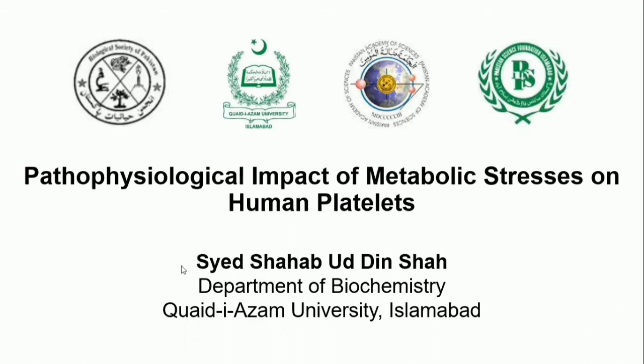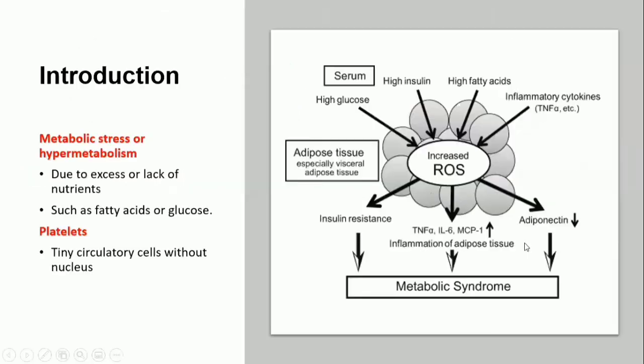Today, I am going to talk about the pathophysiological impact of metabolic stresses on human platelets. Metabolic stress or hypermetabolism is a condition which is caused due to the excess or lack of essential metabolic nutrients such as fatty acids or glucose.